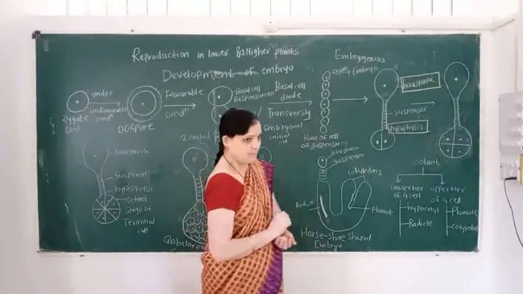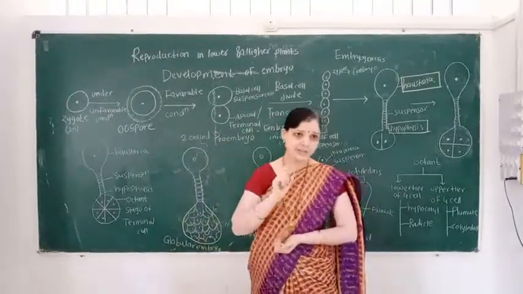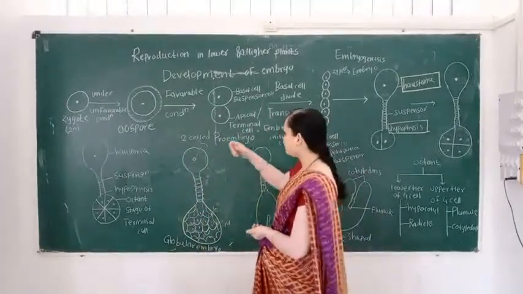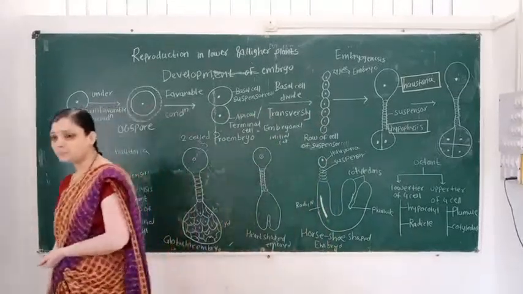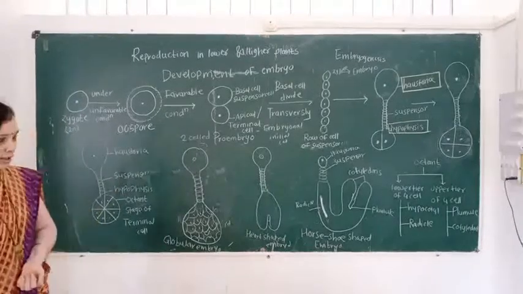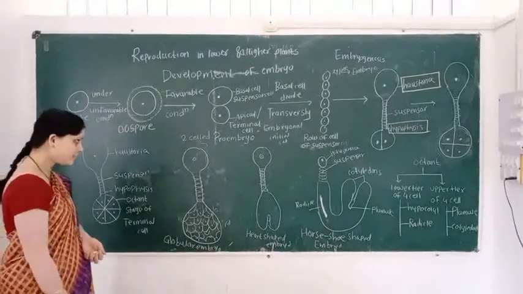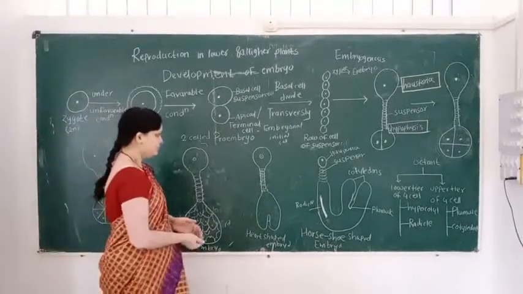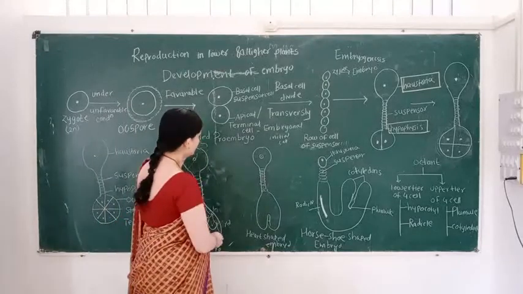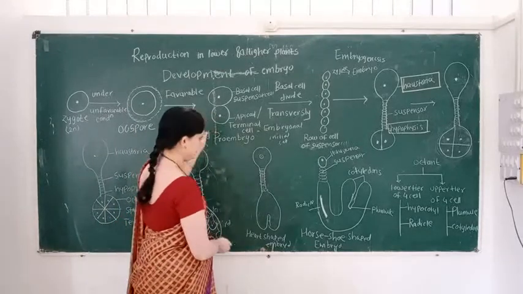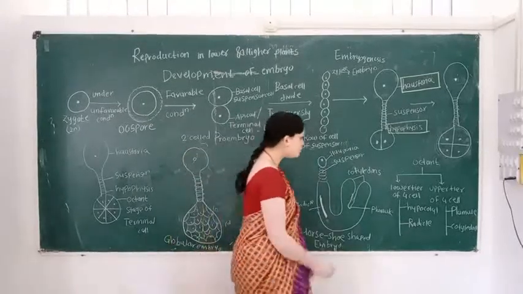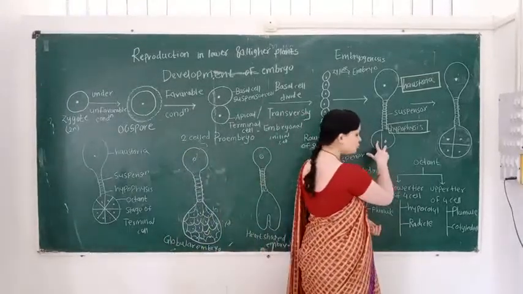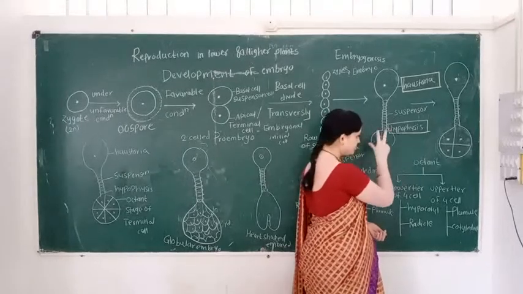Then what changes take place in the terminal cell, or embryonal initial cell? The terminal cell first forms a two-celled structure.